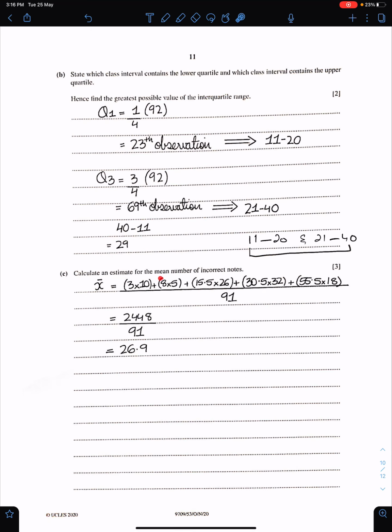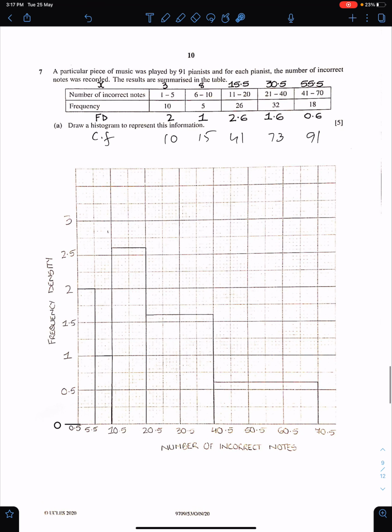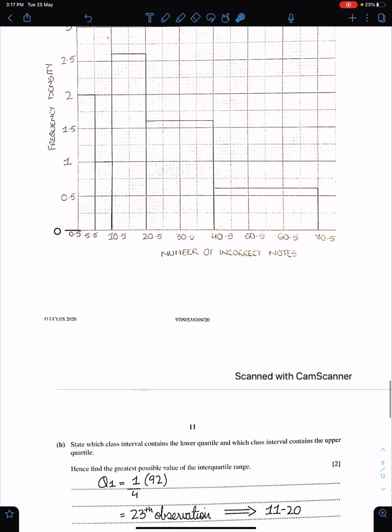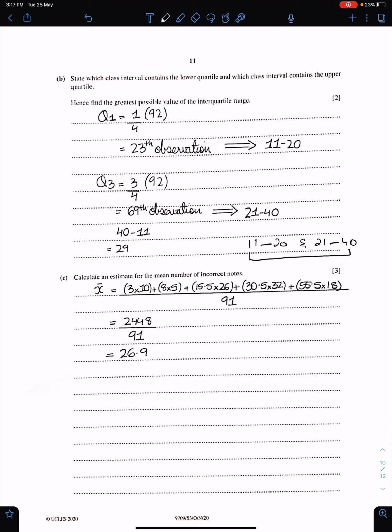Calculate an estimate for the mean. For the mean, you need to work out the mid values. Mid values means class centers. The average of 1 and 5 is 3. The average of 6 and 8 is 8, and so on. Now, the formula of mean is sigma fx over sigma f. This is the formula of mean.